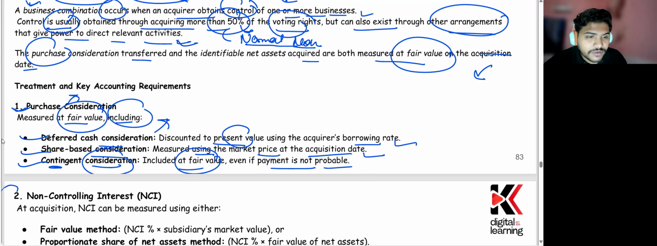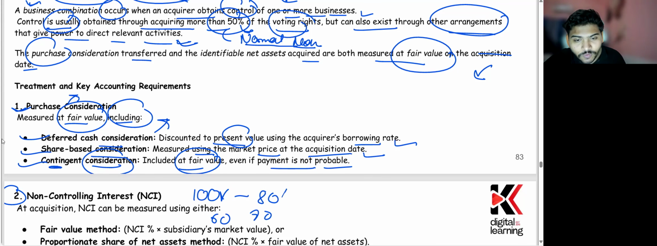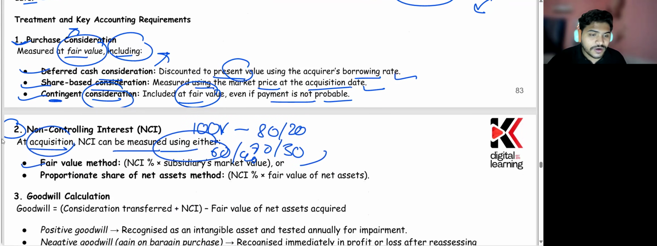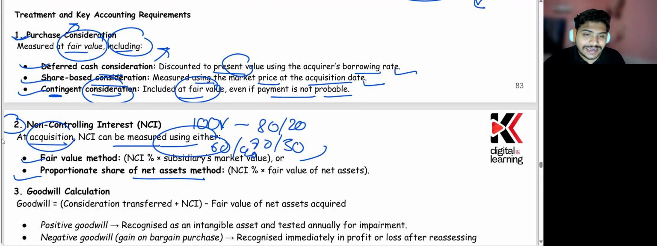Now, the second point that comes is non-controlling interest. Suppose the other company is 100% and you're buying 80%, 70%, or 60%. What you are not buying, 20%, 30%, 40%, becomes your non-controlling interest. At acquisition, non-controlling interest is measured either using the fair value method or the proportionate share of net assets. These are the two methods which are given. Just remember that it would be good if you remember the methods through which non-controlling interest could be measured, but in the paper you will not be asked to calculate something like that.